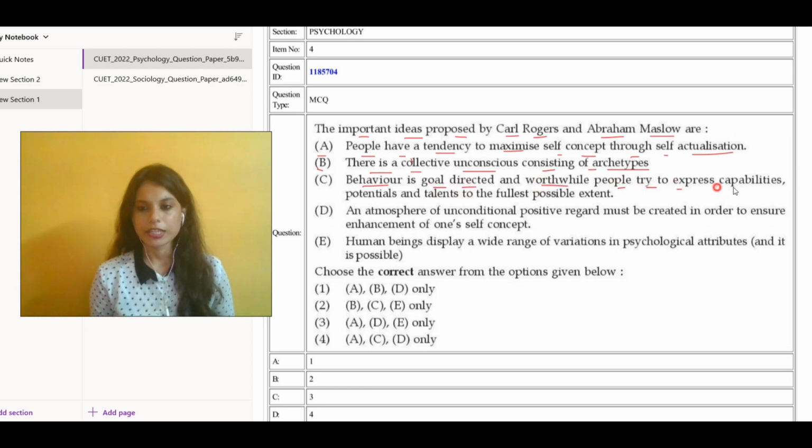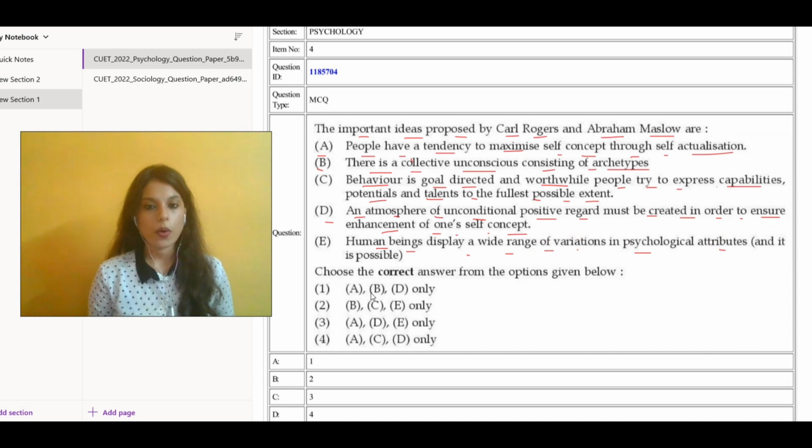People try to express capabilities, potentials, and talents to the fullest possible extent. D says an atmosphere of unconditional positive regard must be created in order to ensure enhancement of one's self-concept. E says human beings display a wide range of variations in psychological attributes.